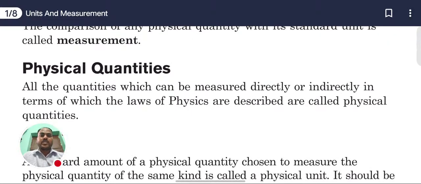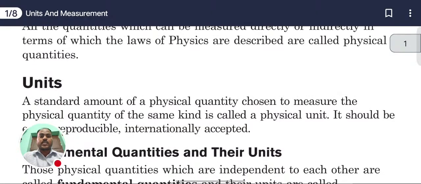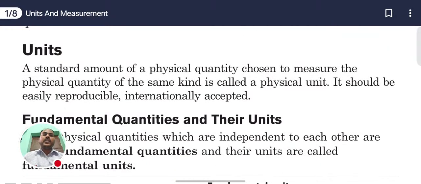A unit is a standard amount of a physical quantity, chosen to measure physical quantities of the same kind. That is called a physical unit. It should be easily reproducible and internationally accepted.